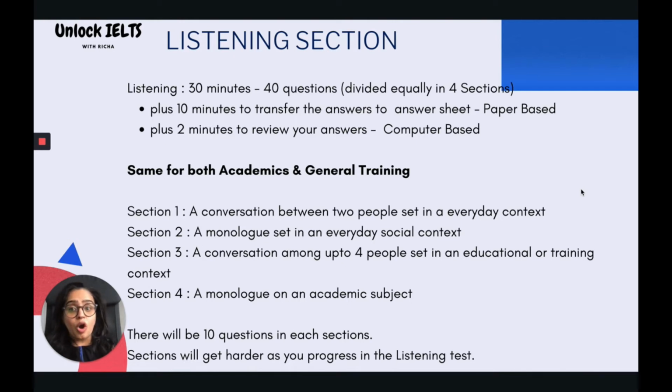In section 1 of the listening section, there will be a conversation between 2 people which is set in an everyday context. In section 2, you'll have a monologue set in an everyday social context. In section 3, a conversation among up to 4 people will be set in an educational or training context. And in section 4, there will be a monologue on an academic subject. Well, there will be 10 questions in each section. And sections will get harder as you progress in the listening test.